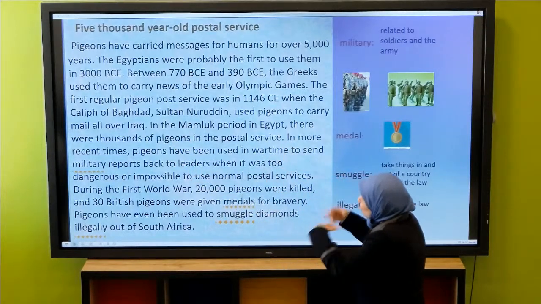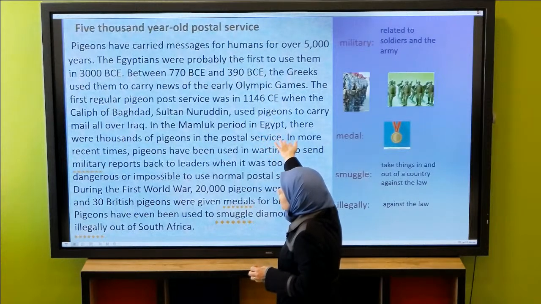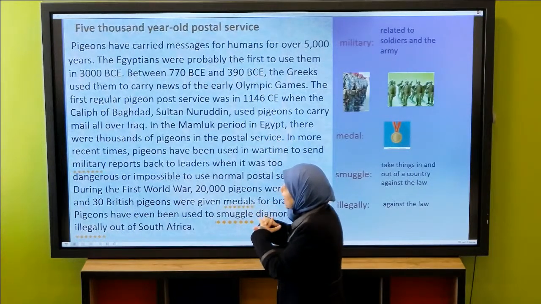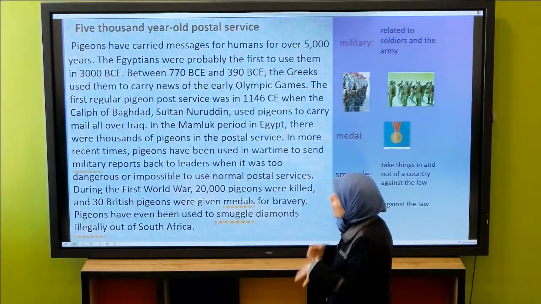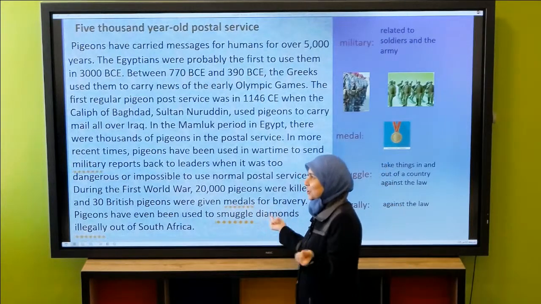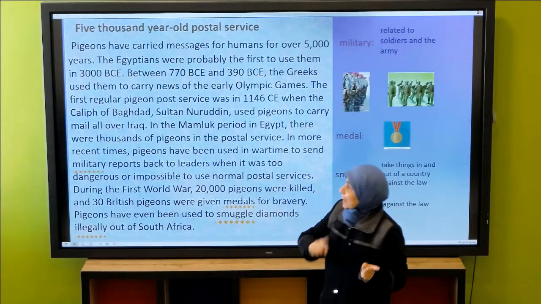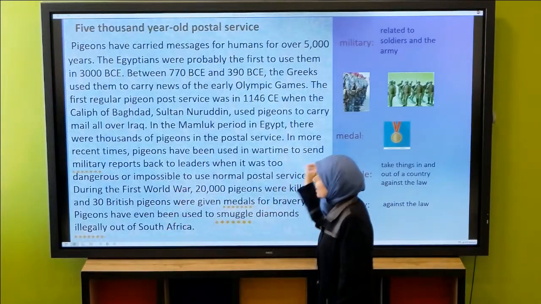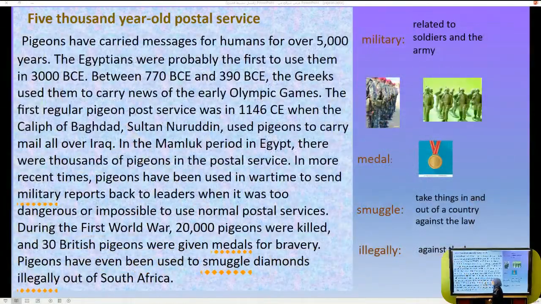So don't confuse things. And of course, those days they were in a war with the Crusaders, Europeans who came to occupy Palestine. This is why they needed pigeons to communicate, to send messages between Egypt and Syria. So it is not in Iraq. He is not the Caliph of Baghdad, and he was not in Iraq. So I hope you get this.